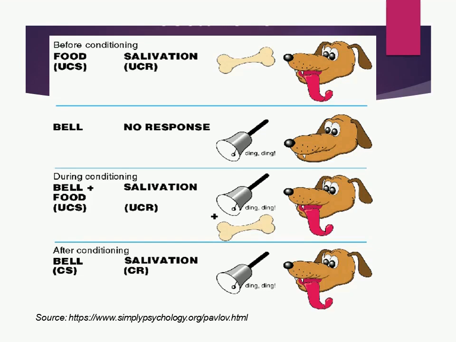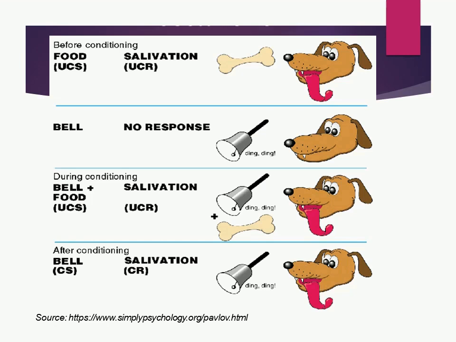Generally, a pair of stimuli takes multiple pairings to become associated, but sometimes the association can be formed by a single pairing between the neutral stimulus and the unconditioned stimulus without any repetition. For example, in Pavlov's experiment, the neutral stimulus, which was a bell, was paired with the unconditioned stimulus, that was giving food. So the bell and food were paired repeatedly, giving rise to the response of salivation in the dog.